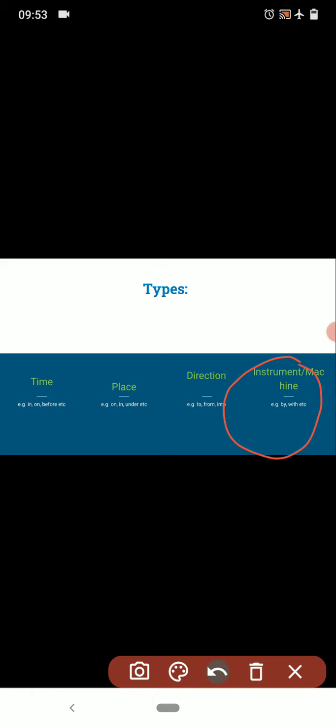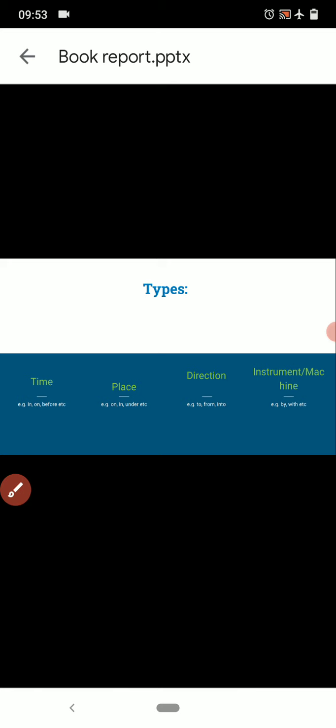So this is what about types of prepositions. I hope you are clear with the types of prepositions, as I gave sentence examples also. Let us see the last concept related to preposition, that is prepositional phrase.